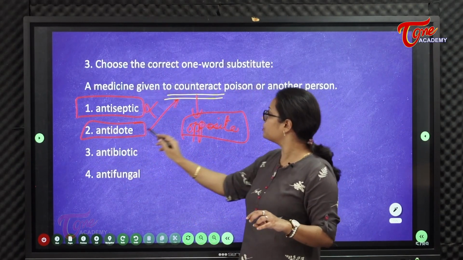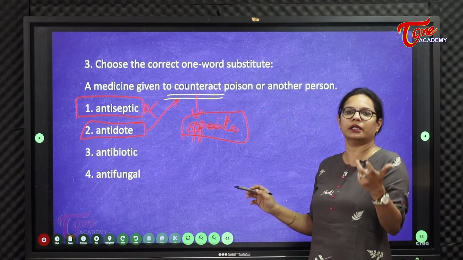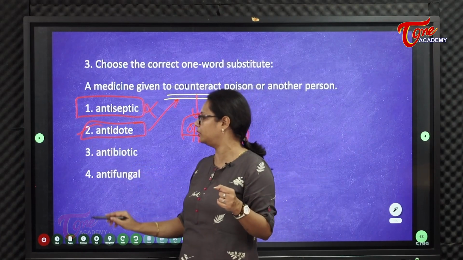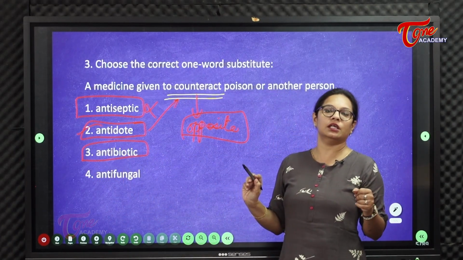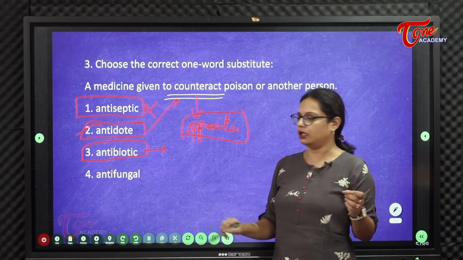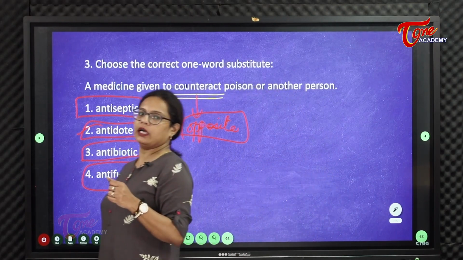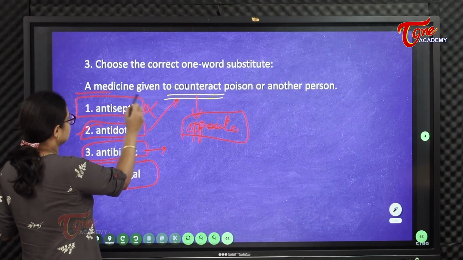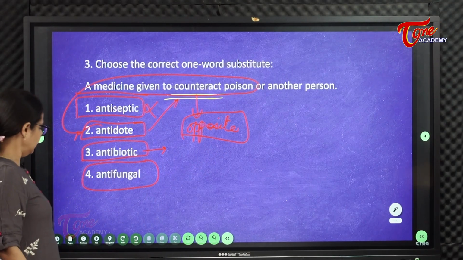Correct one word substitute. Antidote is a medicine that is given to counteract. As soon as snake bite అయినప్పుడు డాక్టర్ దగ్గరికి వెళ్తే ఇంజెక్షన్ ఇస్తారు, దాన్ని యాంటీడోట్ అంటారు. Antibiotic is your medication that you take in case you fall ill. Any infection కి against కి ఇచ్చేదాన్ని యాంటీబయోటిక్ అంటారు. ఫంగల్ ఇన్ఫెక్షన్ కి against కి ఇచ్చేదాన్ని యాంటీ ఫంగల్ అంటారు. సో a medicine that is given to counteract poison is an antidote.